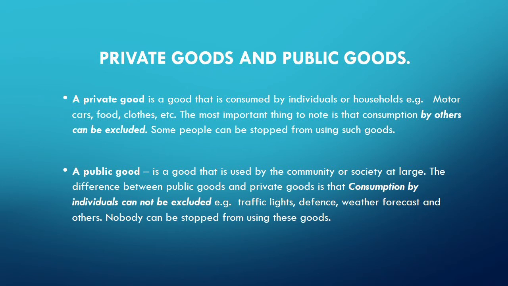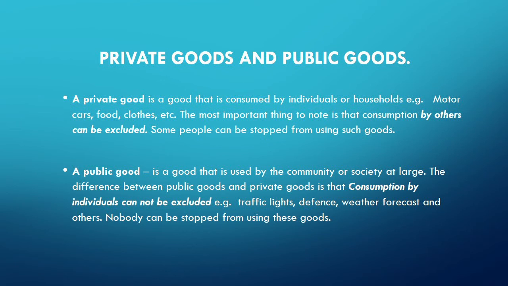The difference between public goods and private goods is that consumption by individuals, where public goods are concerned, cannot be excluded. Examples of these are traffic lights, defense, weather forecasts, and others.